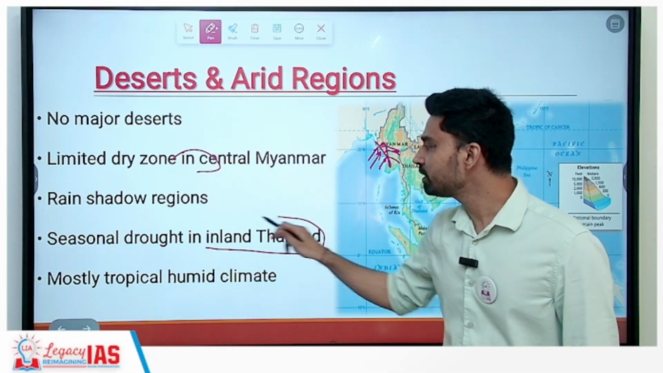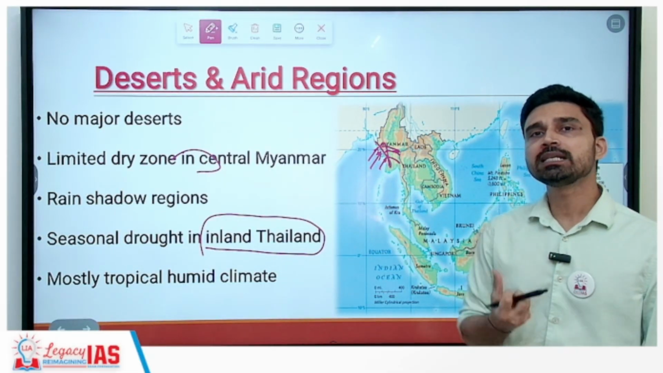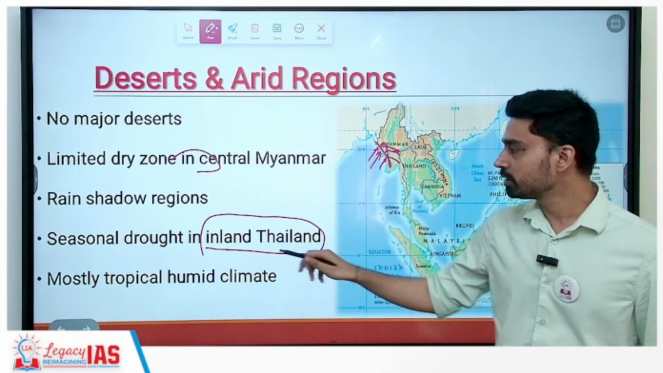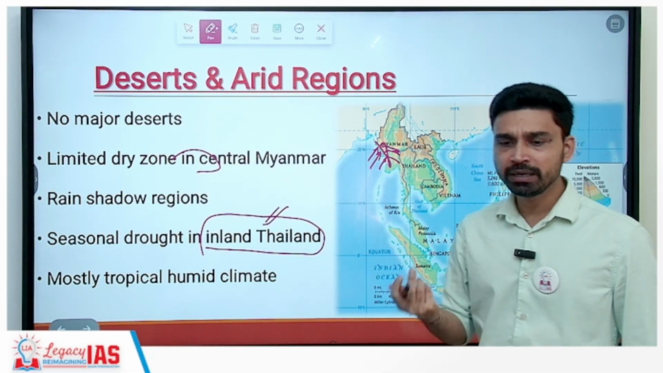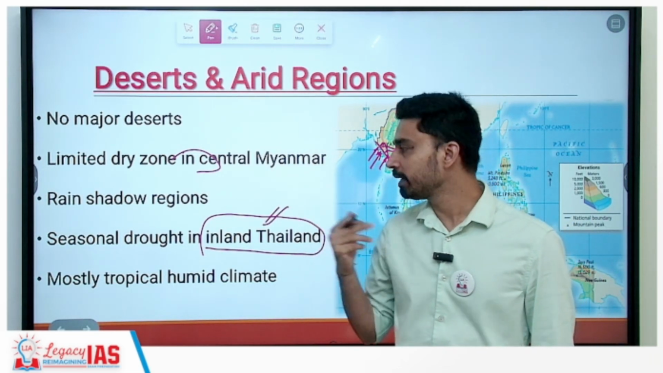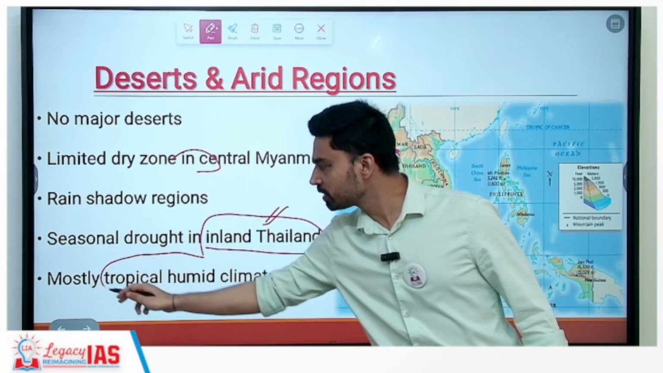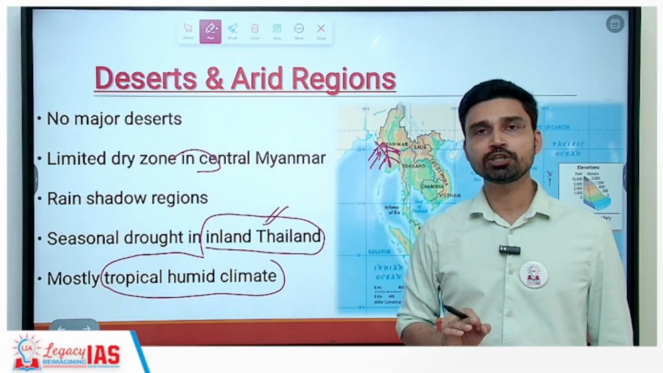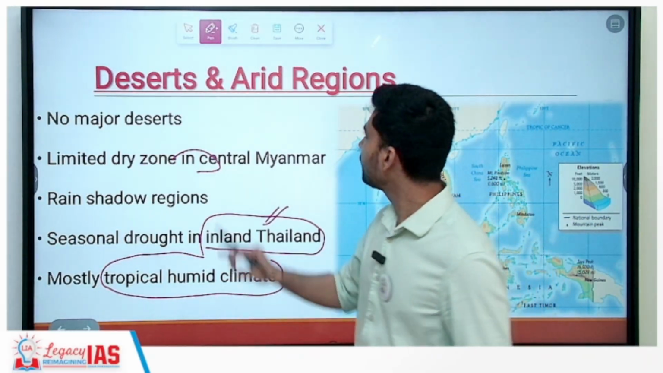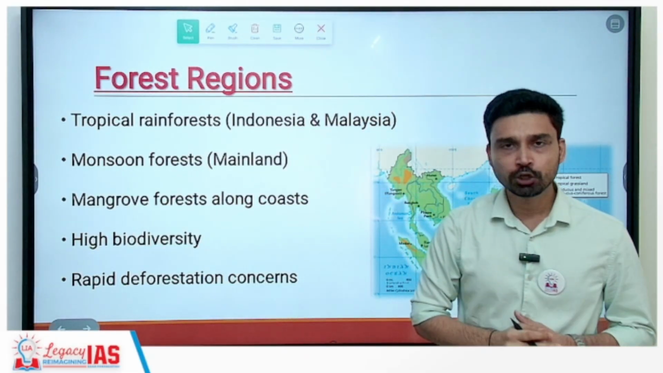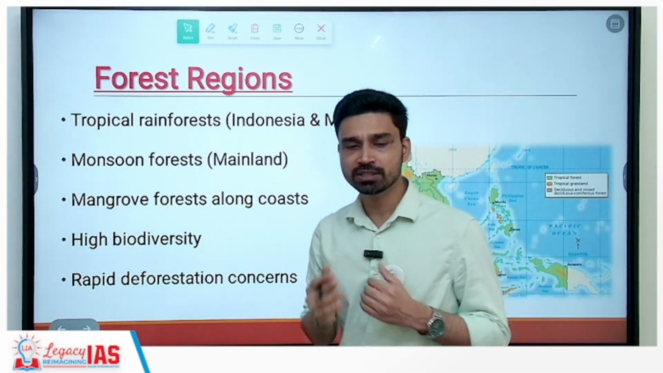Seasonal drought is sometimes seen in the case of inland Thailand, because of high temperature and the dry season. That is again causing this seasonal drought. Many times forest fires you would also see taking place in the northern part of Thailand. So overall, despite these exceptions, mostly the entire Southeast Asia region enjoys what you can call a tropical humid type of climate. Tropical because the latitude is tropical, humid because it is surrounded by water bodies, seas and oceans.